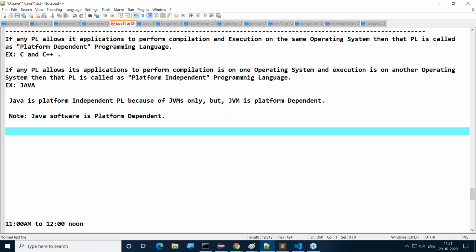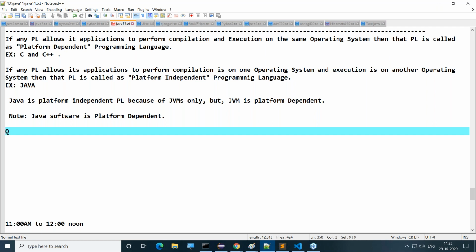Java is a platform independent programming language because of JVMs only, but JVM is platform dependent. So take note of the point I'm telling: Java software is platform dependent. Not only JVM, the complete Java software is platform dependent. Java compiler, JVM, and Java profiler, all Java internal tools, are platform dependent. That's the reason why Java programming language is platform independent, but JVM and total Java software is platform dependent. These are the points that we can understand.